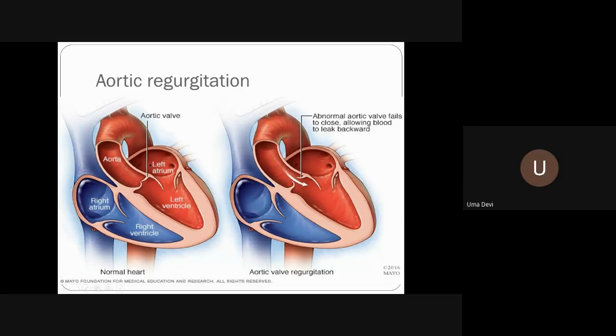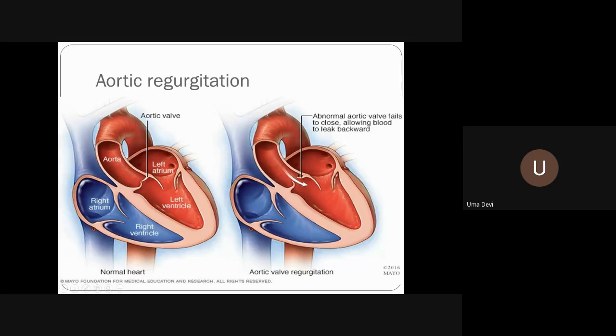So here, again, we are talking about the normal left atrium, left ventricle, aorta. So here, what is happening? The blood goes into the high pressure area, and the whole blood is going to regurgitate back. Now the difference between aortic regurgitation and mitral regurgitation is, in mitral regurgitation, the blood from the left ventricle will regurgitate into the left atrium, which is a low pressure area. Here it is going to regurgitate into a high pressure area. So each time the stroke volume is going to rise, because so much blood is going to pour in from the left atrium, you're going to have so much blood.